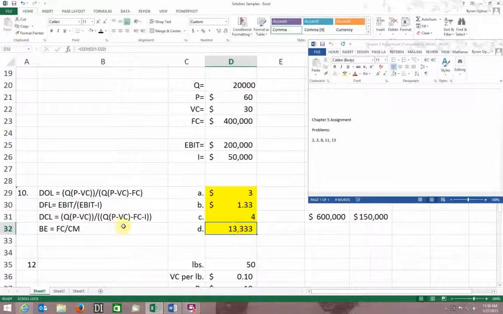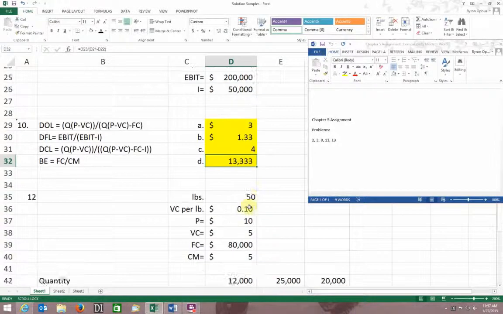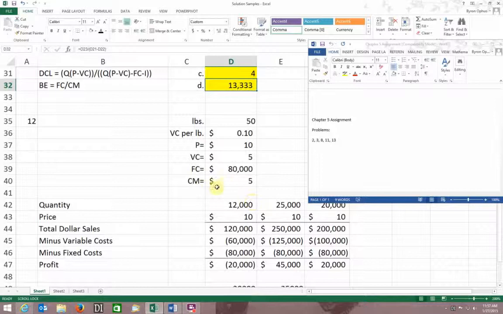My break-even point is my fixed cost divided by my contribution margin. Again, my contribution margin is 30 bucks. So this is equal to my fixed cost divided by my price minus my variable cost. There we go, 13,000, etc. Okay, onward we go. You guys have 13.